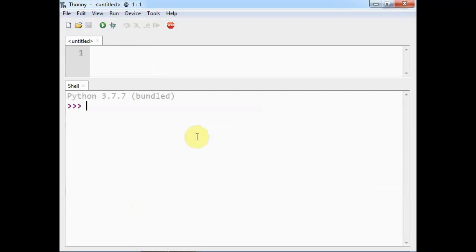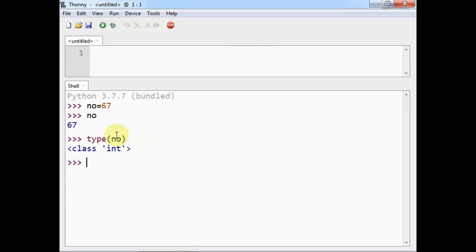Now suppose I write here number is equal to 67, then I can print the value of number, and if I want to know the type of data which is stored in the number, or the data type of number, then I can use the type function, and I can pass this number variable to type.